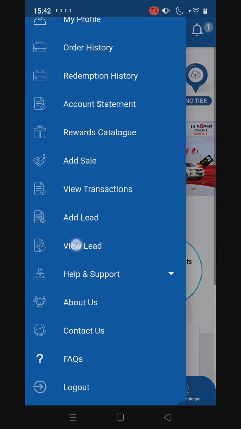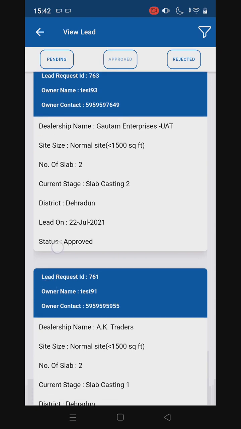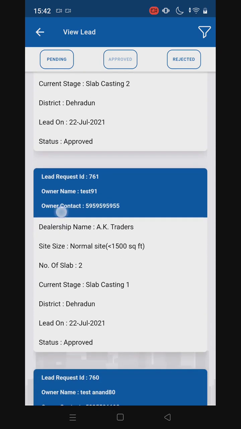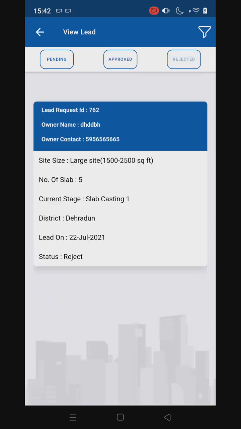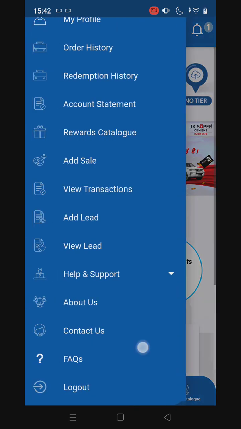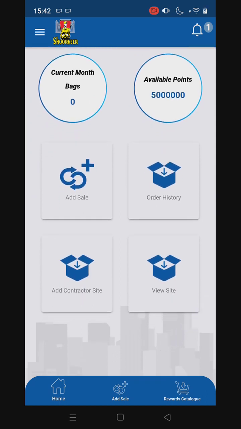Now if I go to view leads, all the pending leads will come here. If I have added, all the approved leads will go to this tab, where you can see the status is shown as approved for all the leads, and you can see the rejected leads over here. Okay, then the same thing is over here. These are the shortcuts of the modules which we have just seen.